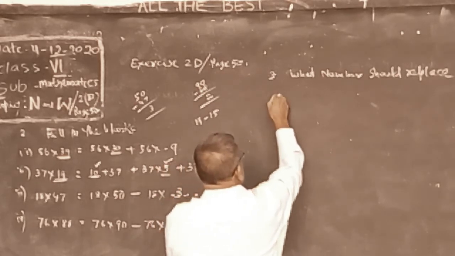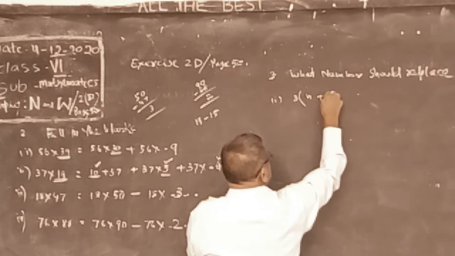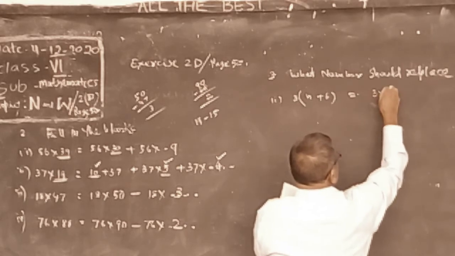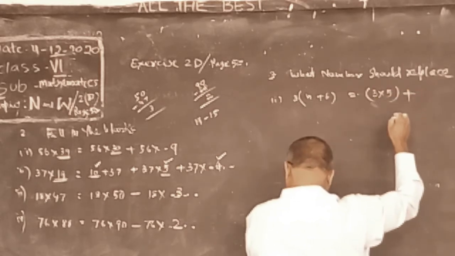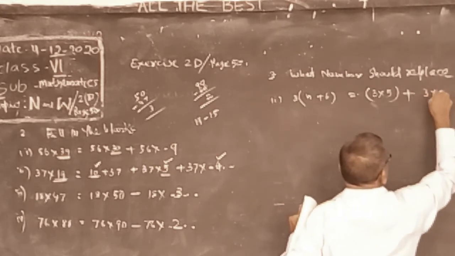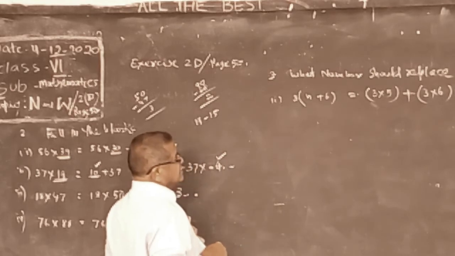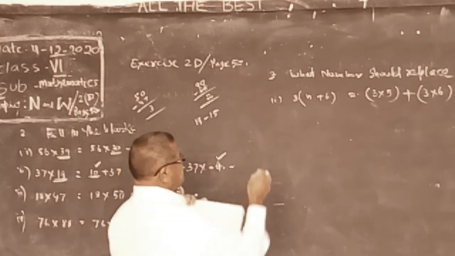Number 1, 3 of n plus 6 is equal to 3 into 5 plus 3 into 6, like this. We have to write what will be there in n.